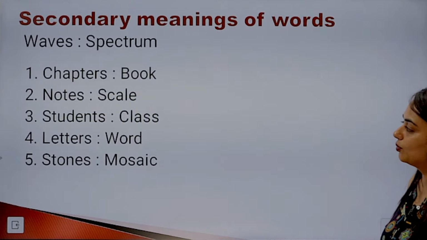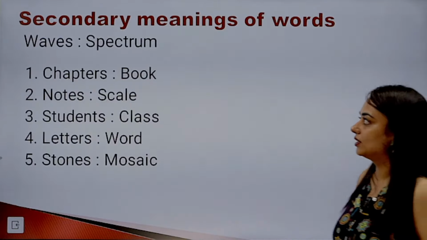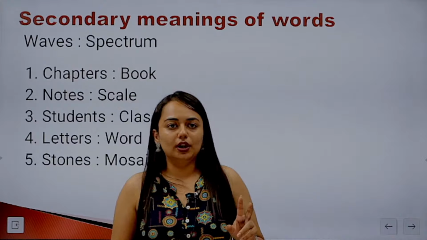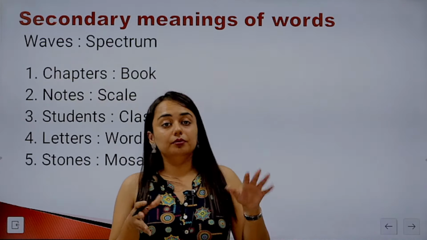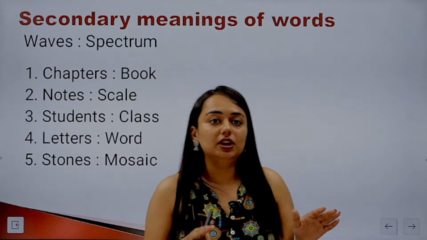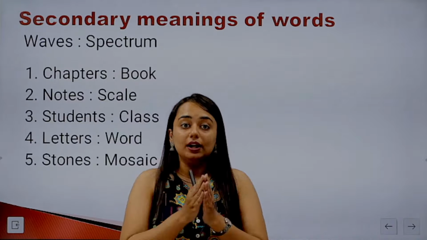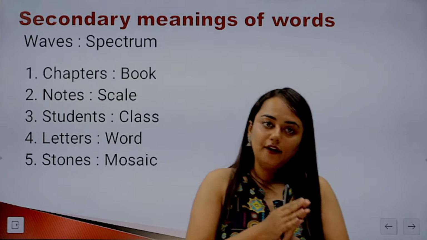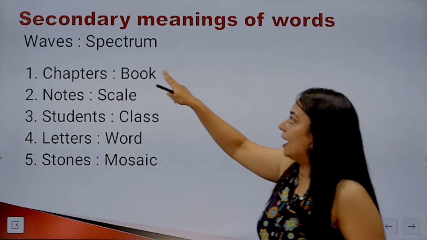With this, let's move on to the next one. Secondary meanings of the words. Now, this is the other type that I was talking about. The first one was a relatively easier one. You just look at the pair, and the meaning which is in the mainstream, the meaning which is usually used by everyone, is used in that case. But there are certain pairs where you will have to find out the secondary meaning. For example, waves and spectrum.